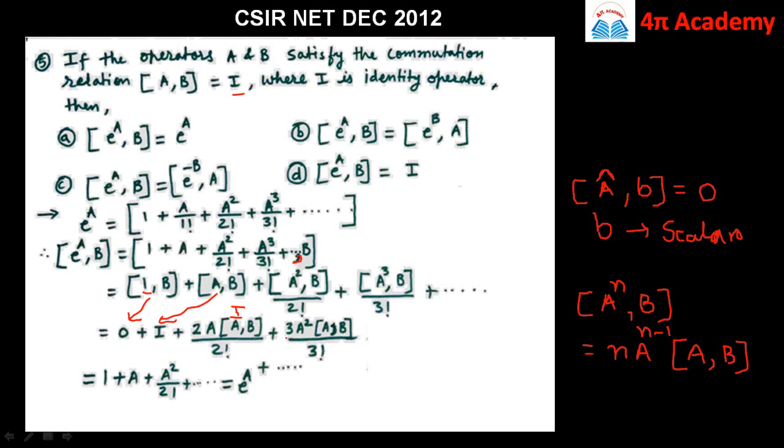So this is 3a square and this is I. So finally we get the result as 1 plus a square by 2 factorial plus, and so on. So this is nothing but e raised to power a, and therefore the answer is A, that is the commutator bracket of e raised to power a comma b is equal to e raised to power a if the commutator bracket of a comma b is equal to I, where I is the identity operator.